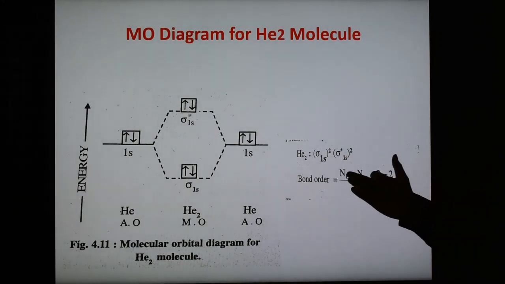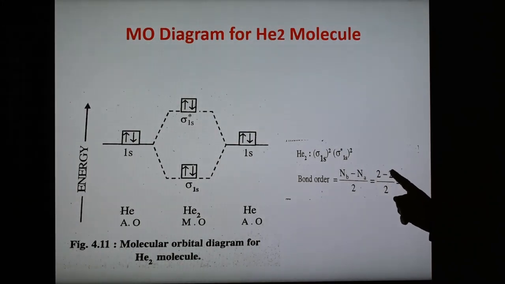We know the bond order formula. Now put in the values. Bonding electrons are 2, antibonding are also 2, so 2 minus 2 is 0, upon 2, 0. A bond order of 0 indicates that there is no formation of a helium molecule, because between the two helium atoms there is no bond. We also know that helium is a zero group element, its valence is 0, and it cannot form a molecule. On the basis of MOT also, the bond order is 0, which indicates that the helium molecule does not exist. It exists in a monoatomic state. So the helium molecule does not form.